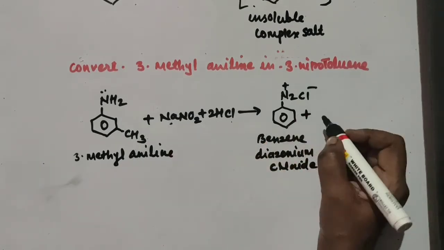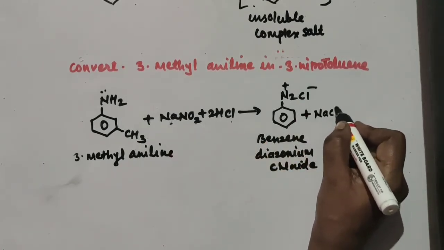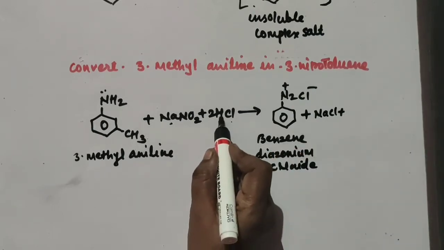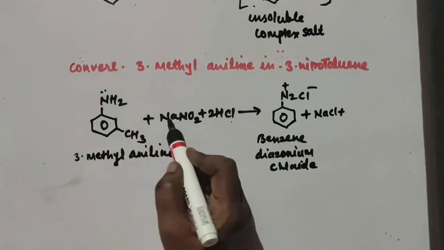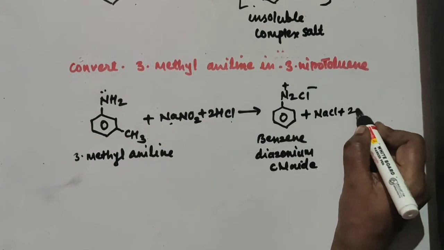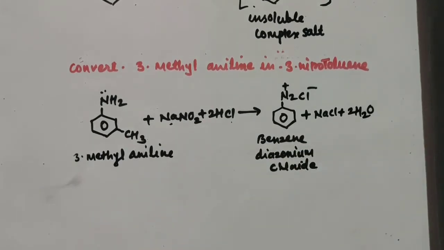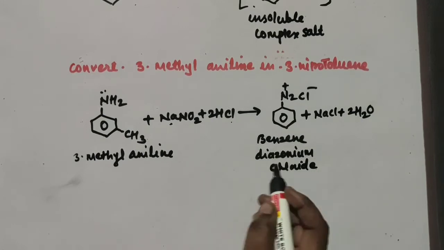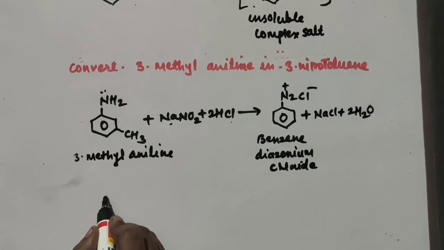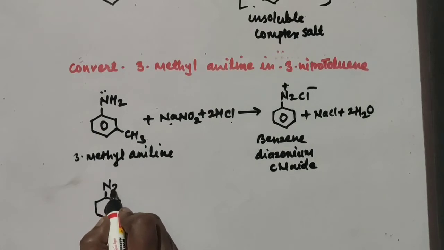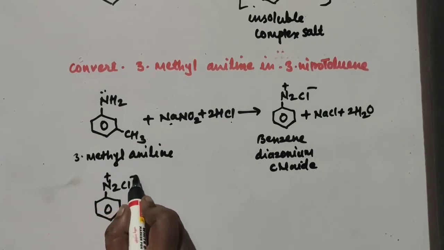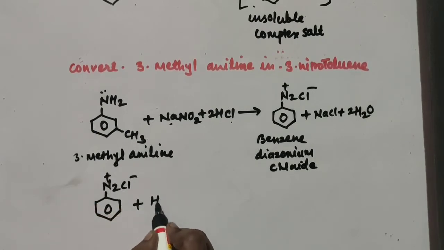What is the side product here? Na and Cl come together to form NaCl. One more is there: the 2 hydrogens and these 4 hydrogen atoms and 2 oxygen atoms give you water molecules, 2 water molecules. We have seen this reaction already in the preparation of diazonium salt. Now this diazonium salt, that is benzene diazonium chloride, C6H5 N2+ Cl-, reacts with HBF4.